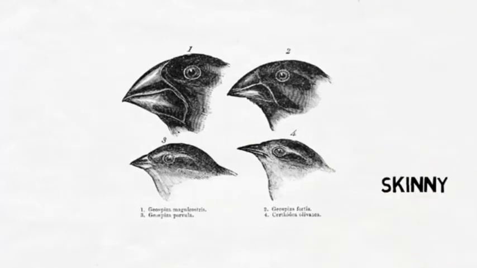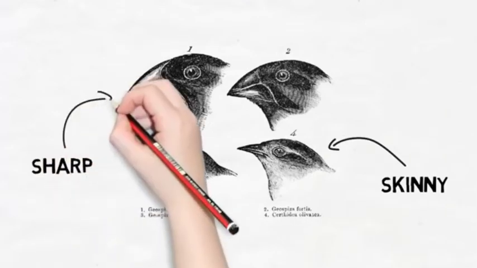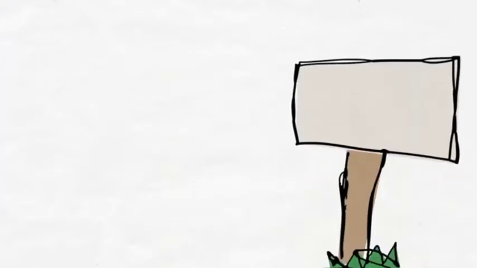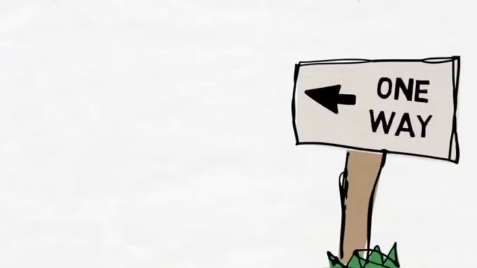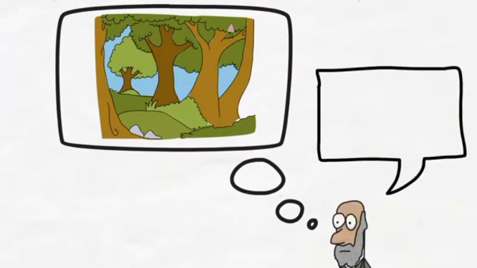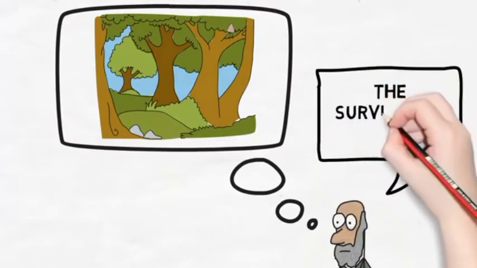The finches who ate insects had skinny, pointed beaks, so they could pick them up better. And those that ate hard fruits had beaks that were sharp, so they could get through the skin. Darwin decided that there was only one way that this could have happened. The birds must have adapted to their environment over time. This led into another idea, which he called the survival of the fittest.